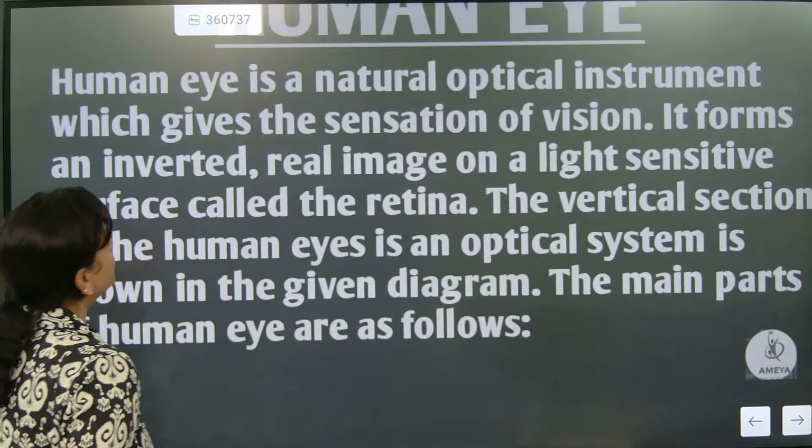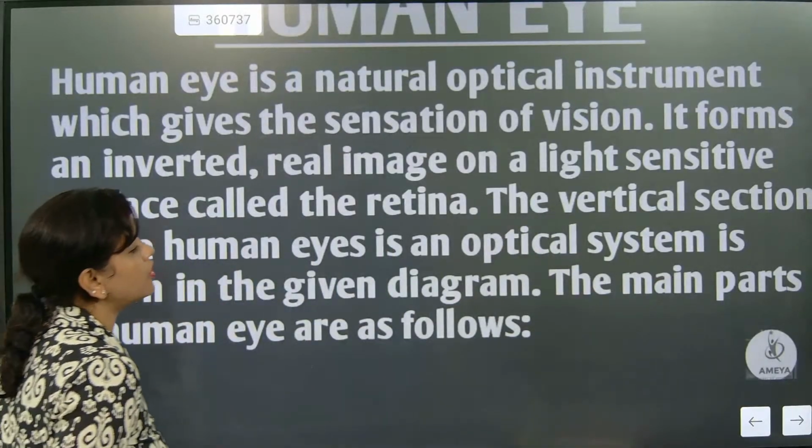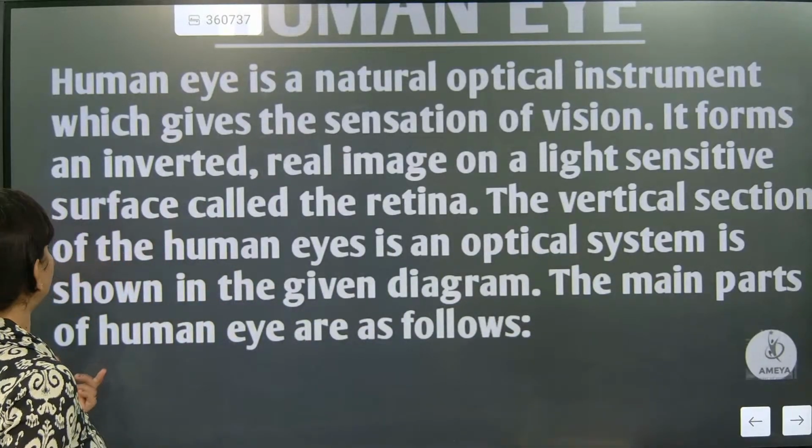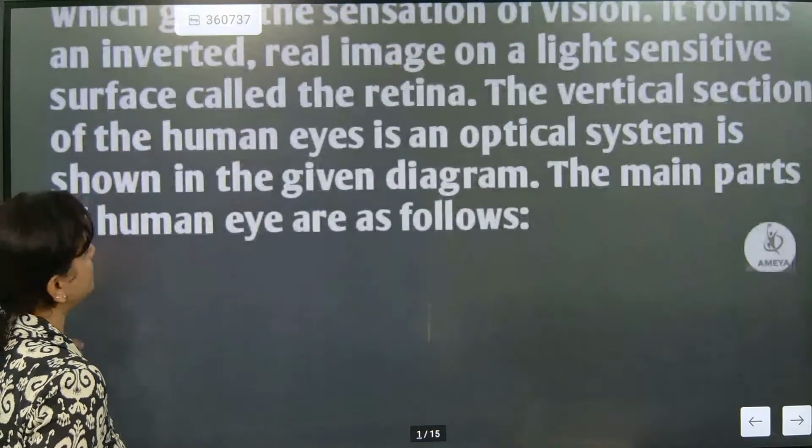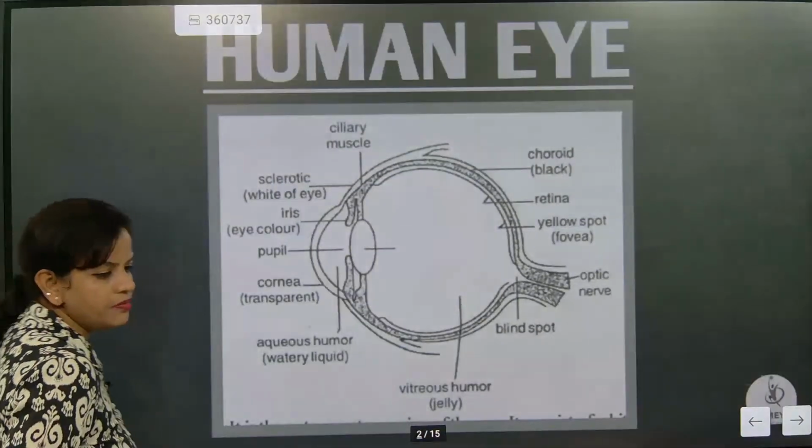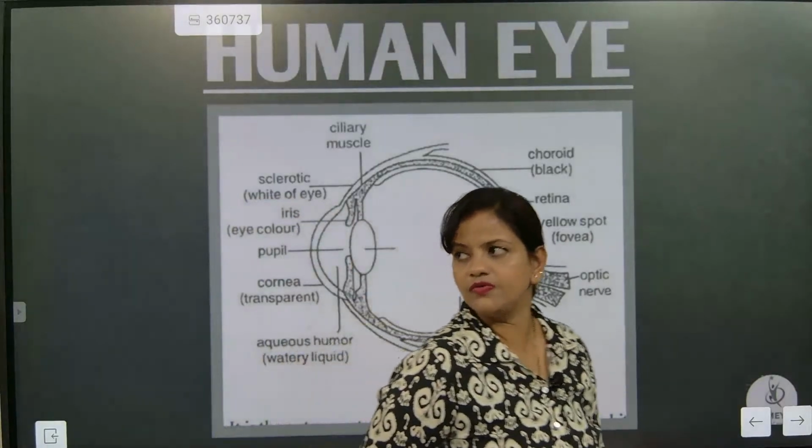So this is one part property of it. Now look at the vertical section of the human eye is called an optical system as shown in the given diagram. The main part of human eyes are as follows. So let's see the main part. One time we are going to have a thorough revision.